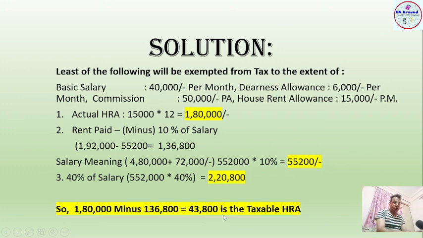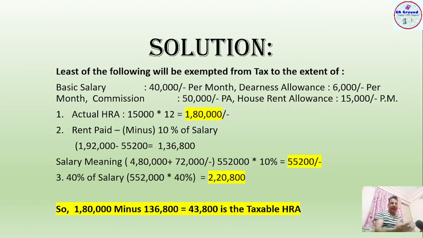So I hope your point is clear, and my recommendation is that your exam for CA Intermediate is coming very near, it's in May of 22. If you are planning to sit in your exam in November 2022, then this video will also help you to calculate your problem, and this video will be as helpful for the people who are planning their tax, because it's the March month and they have to calculate and they should understand what is the meaning of HRA.